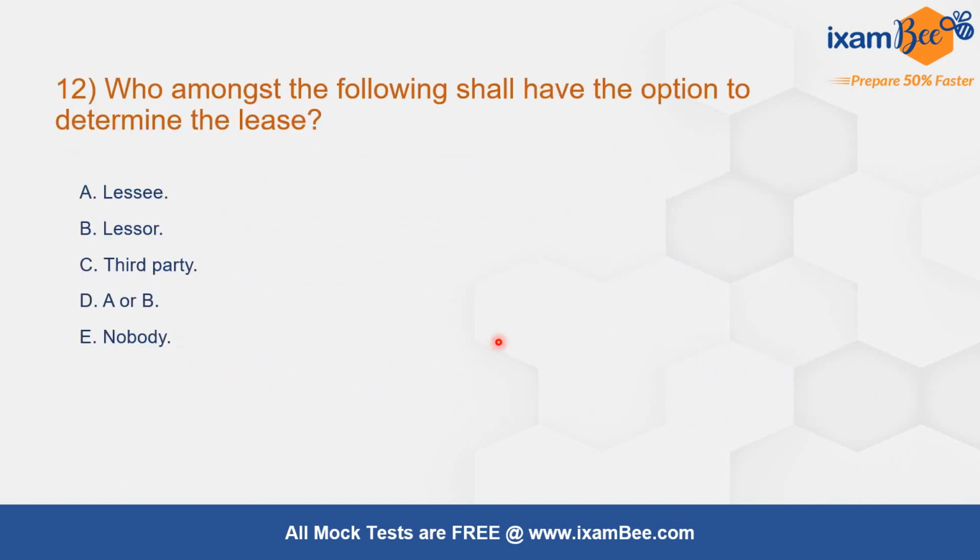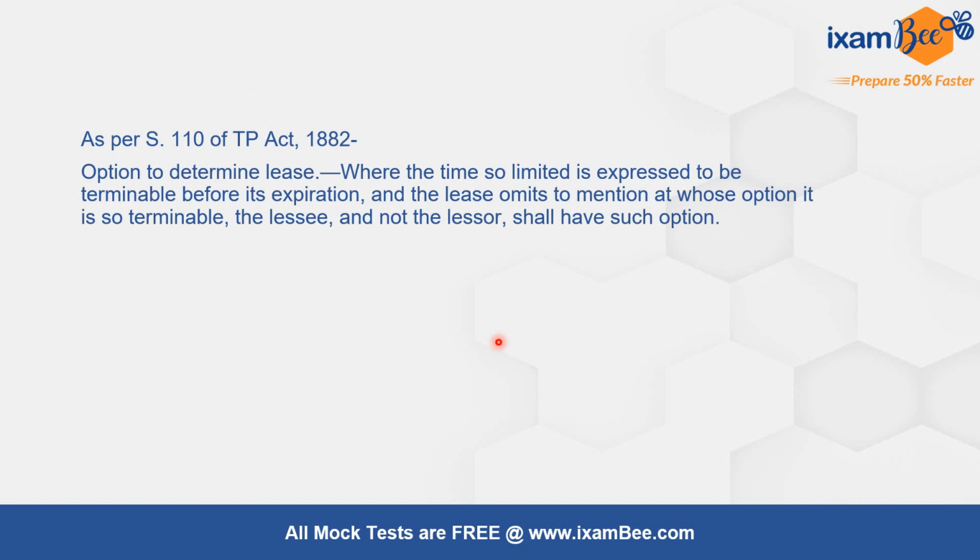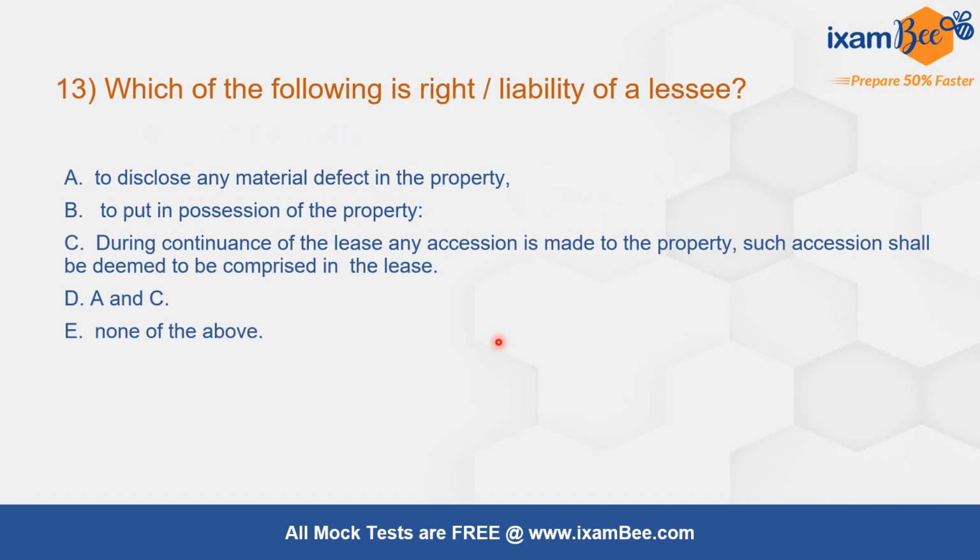Question number 12. Who amongst the following shall have the option to determine the lease? The correct answer is lessee. This is given under section number 110 of Transfer of Property Act, option to determine lease.